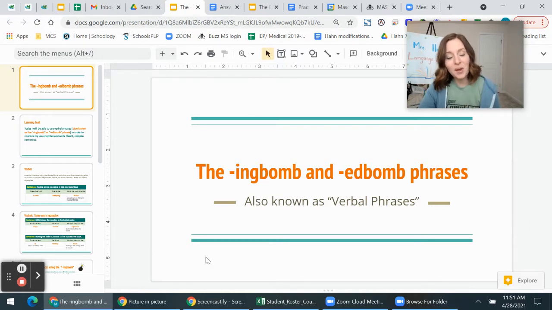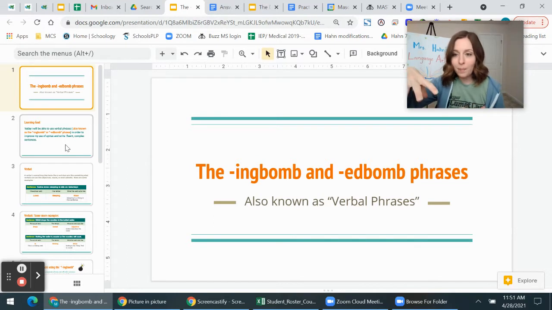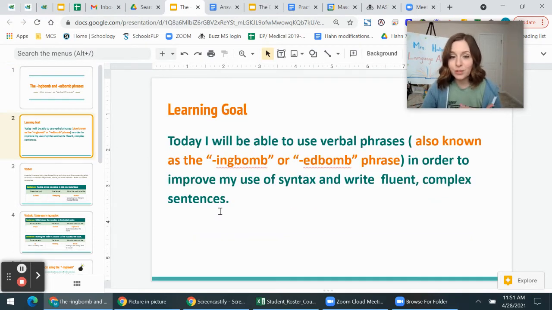Today we're going to be learning about what we call the ingbomb and edbomb phrases. As language arts teachers, these are also known as verbal phrases. That's the formal name for them. So a phrase is just a group of words. I want you to think of an ingbomb and edbomb like a phrase where you drop it in the sentence, like you drop a bomb, and it adds more detail and turns your sentence into a more interesting, complex sentence.